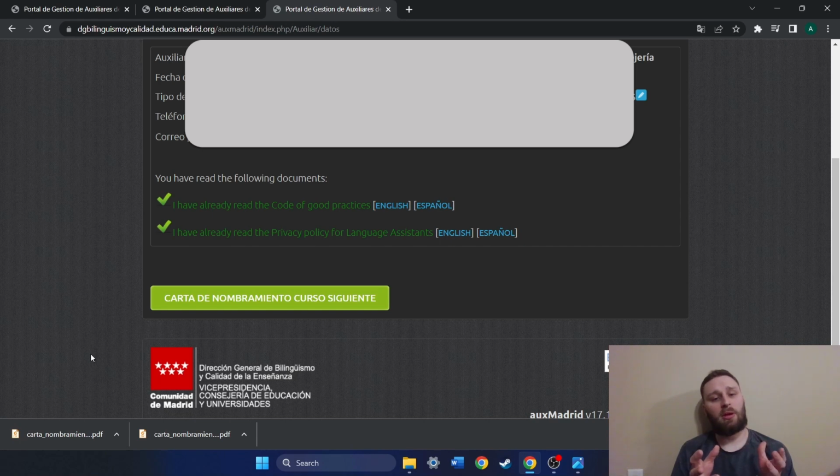It was, at least mine was, in Spanish, so you will either need to know how to read Spanish or copy and paste into Google Translate or SpanishDict or whatever translator you would like, or get a native friend to help you out. But you'll be able to get through it and figure it out. You will need that Carta for your visa application and for other things. But this is where you get it from.